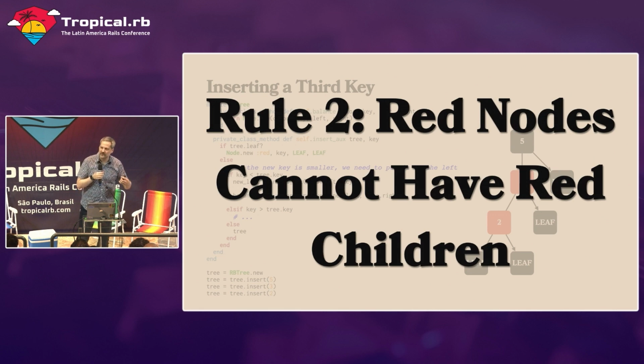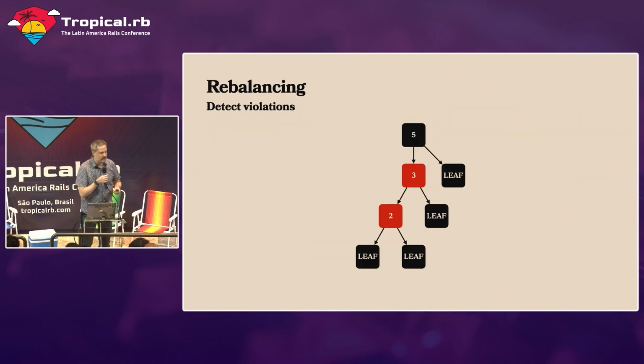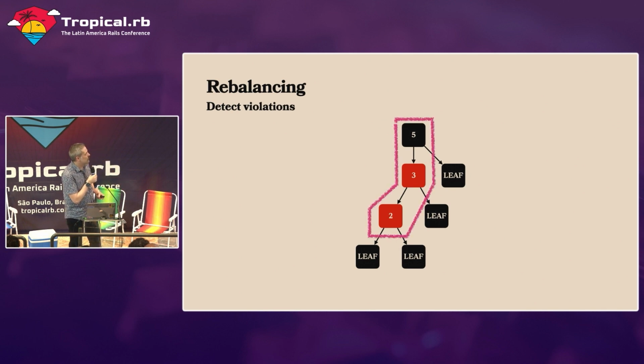And this is where most of the issue of implementing a red-black tree comes in. We have to rebalance. So if any of you remember this from school, this is probably the really bad part. So what we have to do is we have to detect violations like this. We say, hey, I want to know about this pattern. I want to know about a black node that points at 2 red children like that.